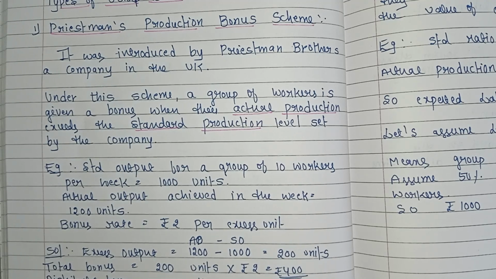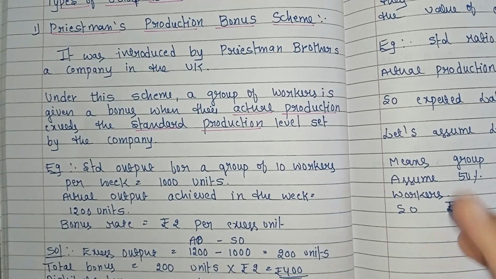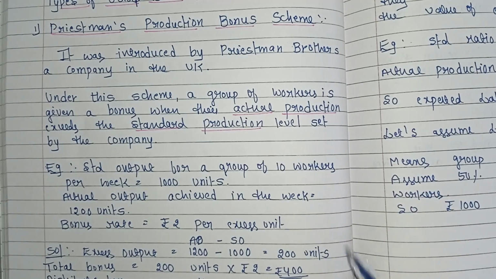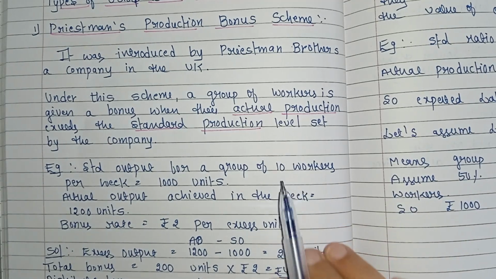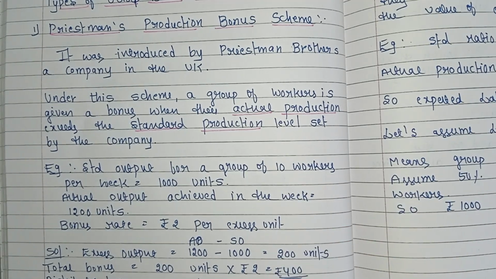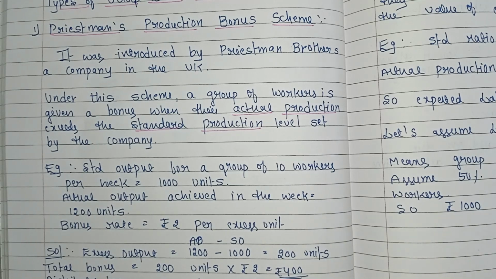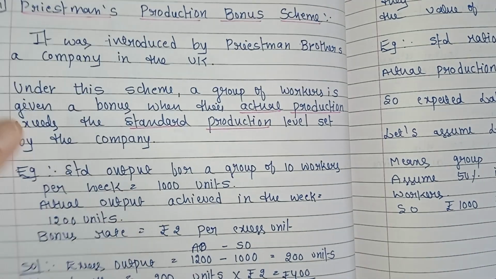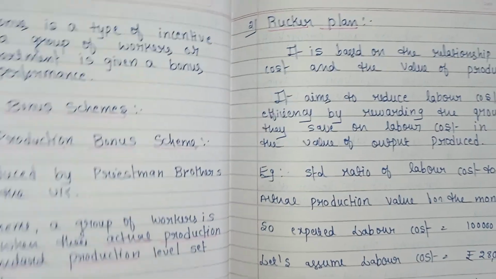Now this 400 we need to distribute among the group. That means 400 divided by how many workers? 10 workers, right? So rupees 40 per worker. The bonus that is available is rupees 40 per worker. This is what Priestman's production bonus scheme is. Here bonus is given when the actual production exceeds the standard production. That's it. Clear? So in group bonus, second one is the Rucker Plan.